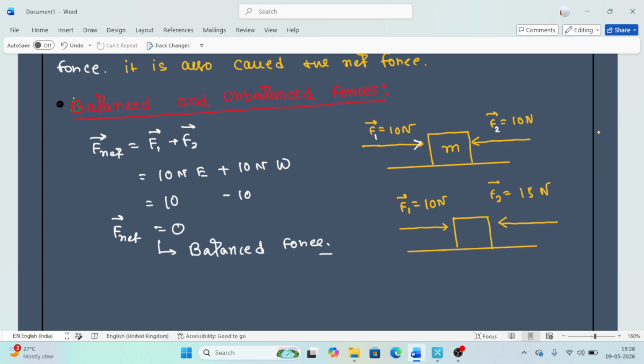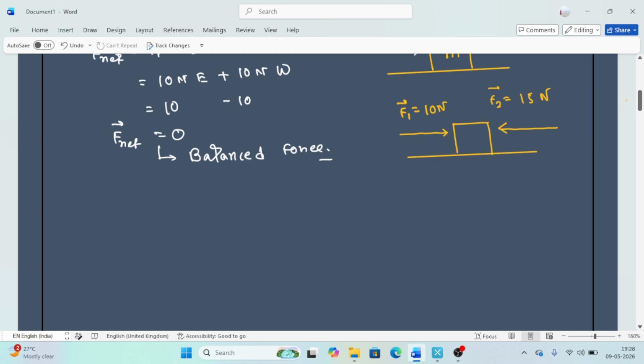If you calculate the net force, F net, the total sum of forces, F1 plus F2, you get 10 Newton along east plus 15 Newton along west. So I also take this force along one direction: 10 Newton east minus 15 Newton east.